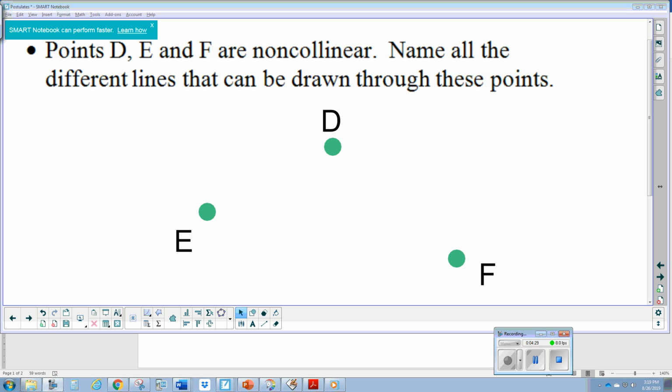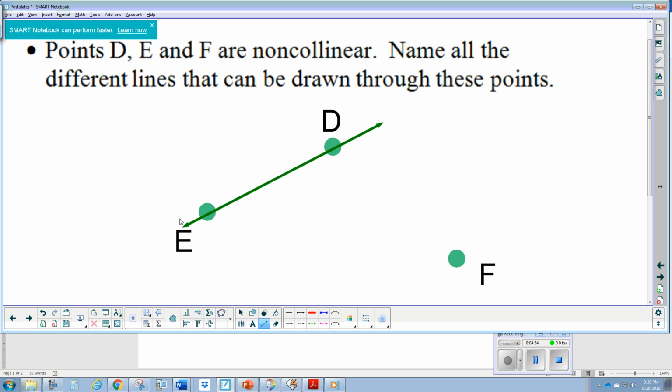On your note sheet, you should see these three points, points D, E, and F. And these three points are non-collinear, as you can see. Let's name all the different lines that we can draw through these points. Remember, it only takes two of these points to form a line. So we can draw one line through ED. We can draw another line through DF. And then we can draw a third line through E and F.